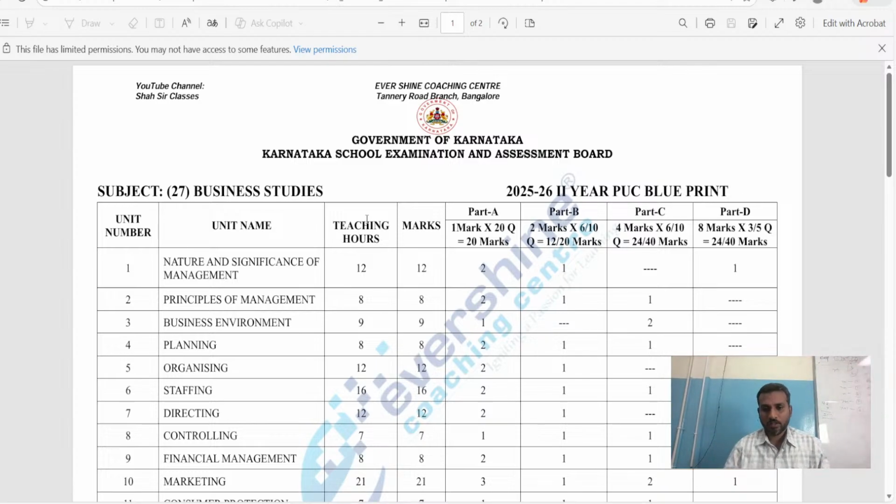Okay, so shall we start today's session? For this academic year, we have started this first session for second PUC Commerce. Shortly, I'll try my level best to come up with the other subjects also like this, even for the science stream.